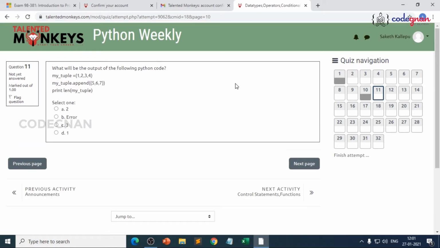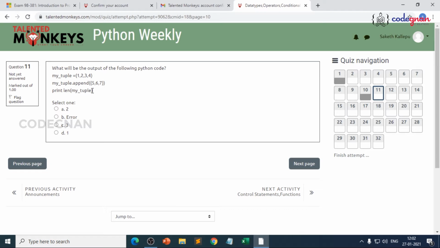So in that way you choose the questions. I'll try to solve at least 5 questions so that I can make you understand how to use the portal. Then it is in your hands to make sure that it will be easier. So what will be the output of the following code? You need not worry that there is no parenthesis here. We are making it tricky.